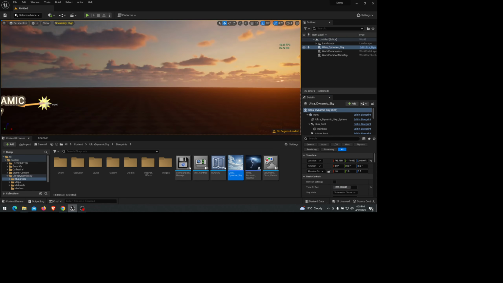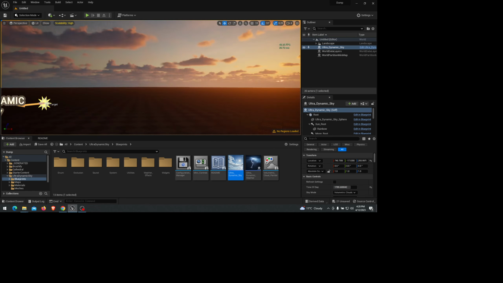And also with the moon. If I bring the sun below the horizon line, I can take the moon and I can just, oh, I need to enable it first. So just bring the moon in front. Okay, here we go. And let's check the moon if we can.